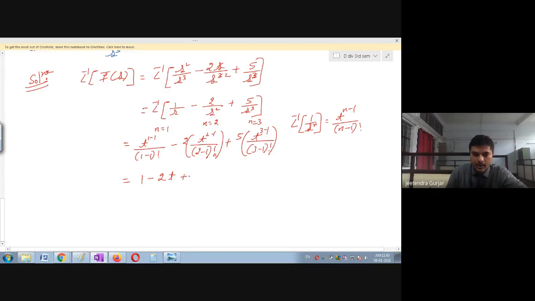Therefore this is again plus 5. Now t raised to 3 minus 1 is t square, divided by 3 minus 1 factorial, which is 2 factorial, that is 2 into 1, or it is 2. Therefore this is your answer.